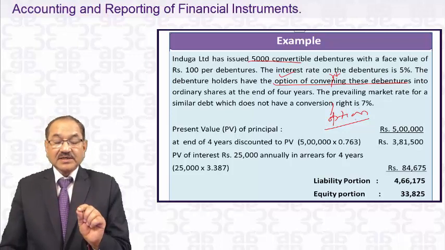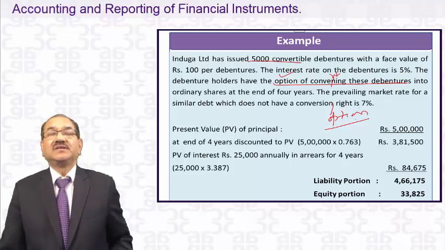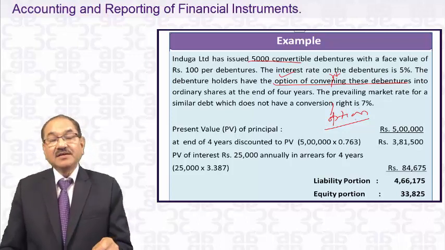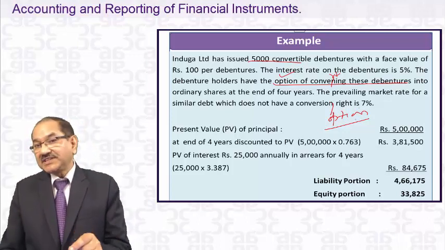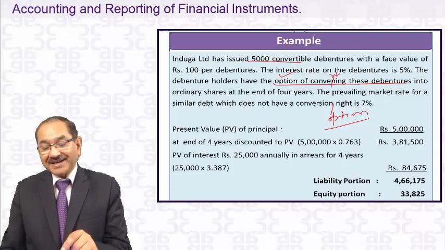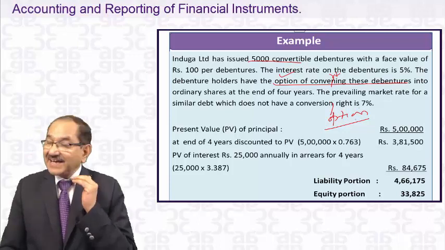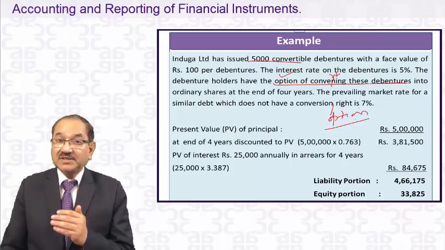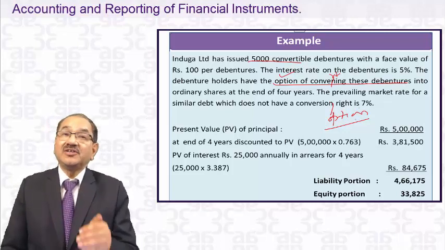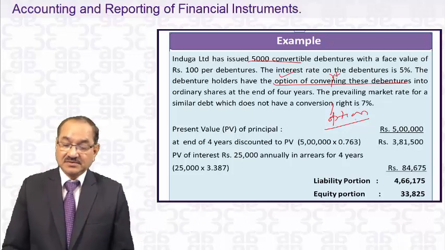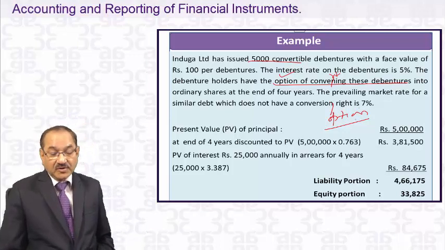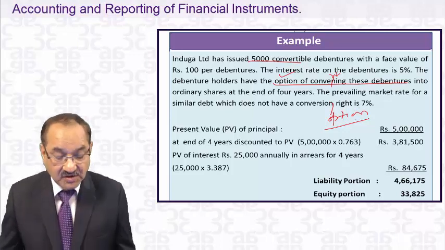If there were no conversion option, such debentures would be issued in the market at 7%. Why are they sacrificing 2% interest? Because of the option of converting into equity shares. So that's the question. I hope you have understood it.